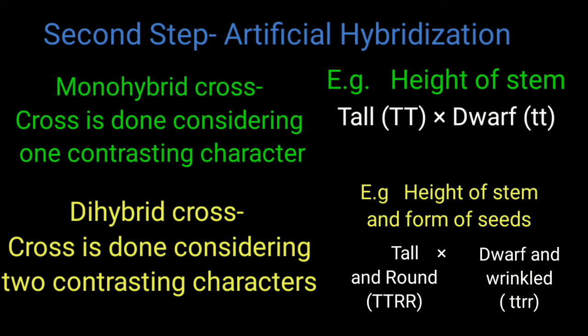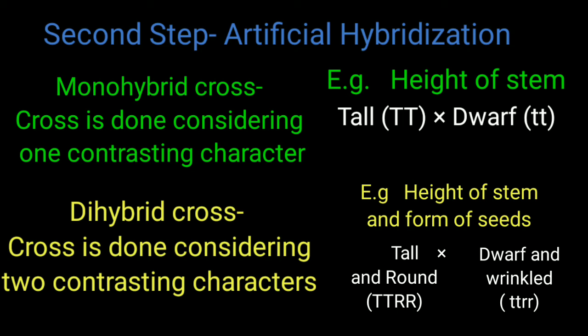Monohybrid cross means that in order to get the hybrid plant, the cross is done considering only one contrasting character, and on both those parents, the dominant and the recessive one, only one character is studied. Say for example, the height of the plant. One plant will be tall and another plant will be dwarf. So that is the monohybrid cross.